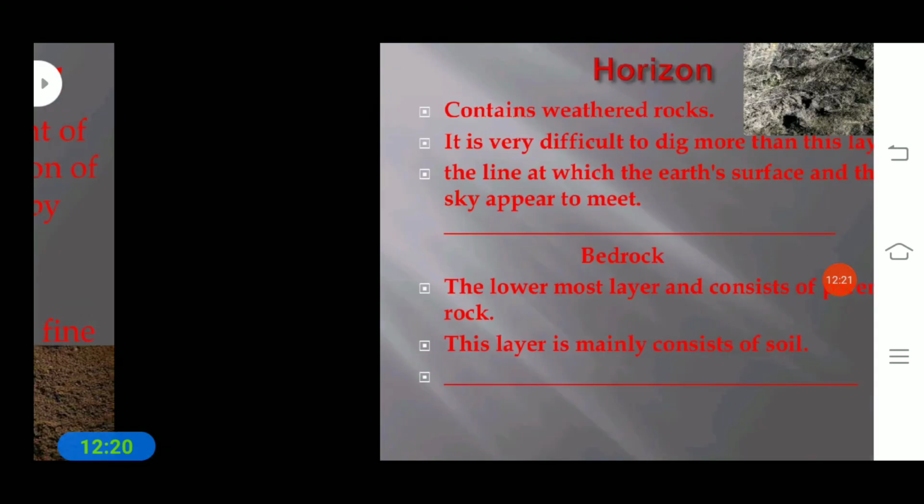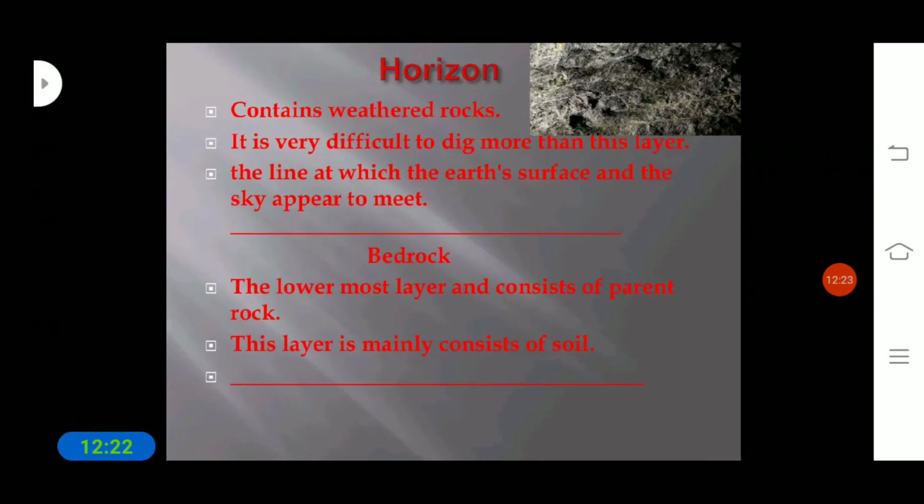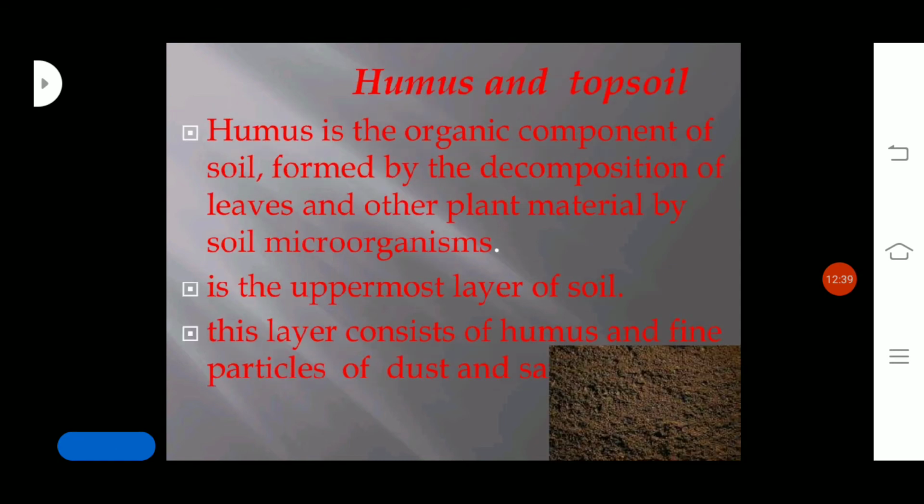So what is the horizon? It is the second layer of the earth. As I told you, there are different layers of the earth, and another layer that we call the horizon.